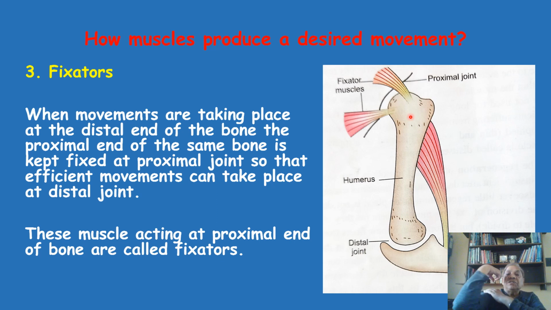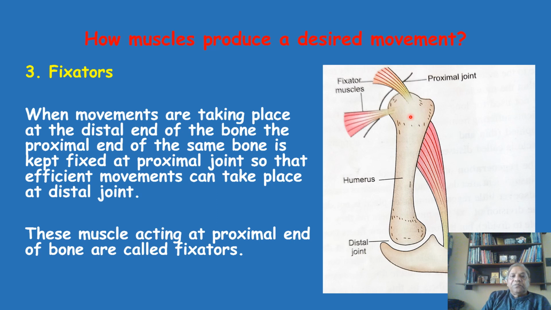But this is not happening when you are producing the flexion or extension movements. So not only the prime mover is responsible for a particular movement at a joint; at the same time its antagonist muscle is also acting, and its fixators are also acting, which are attached away from the joint where movement is taking place.